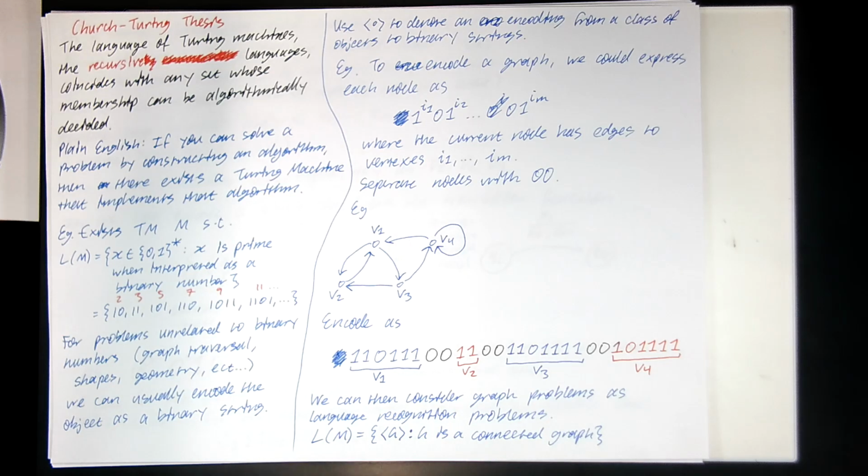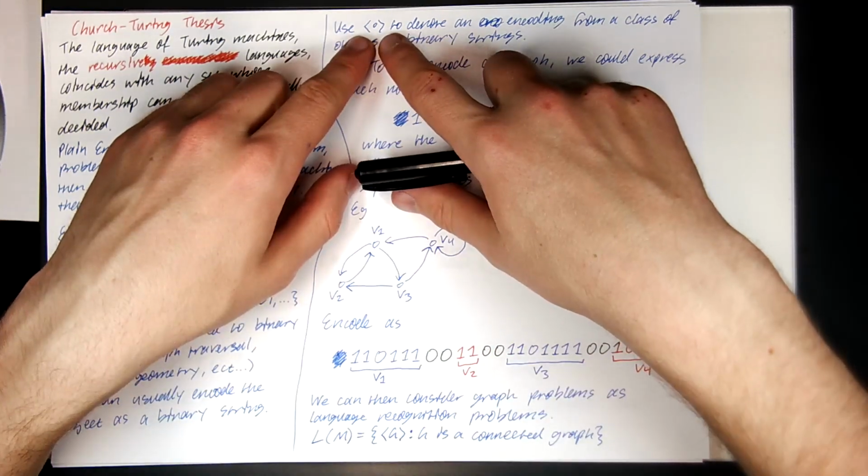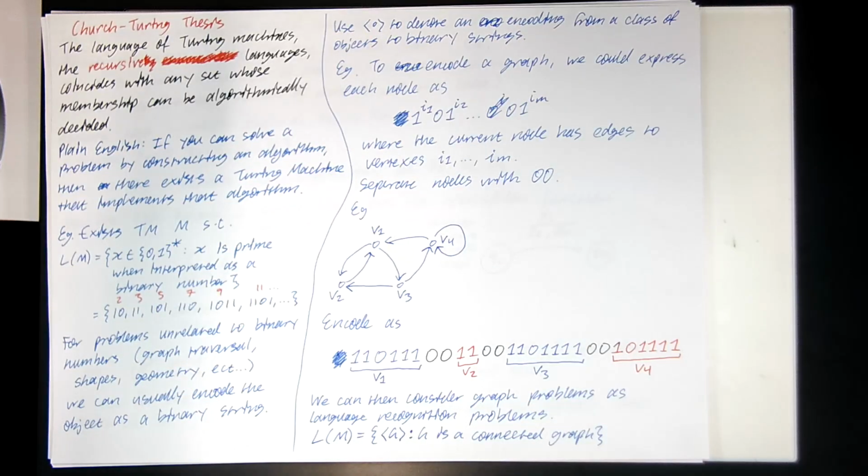Now for problems that are unrelated to binary numbers, like the traveling salesman problem, or checking if a shape has the same area as another shape, we can usually encode these objects also as a binary string, and then feed that binary string to a Turing machine which can check the properties we look for. So we usually use this notation with left and right angle brackets to denote an encoding from a class of objects to binary strings.